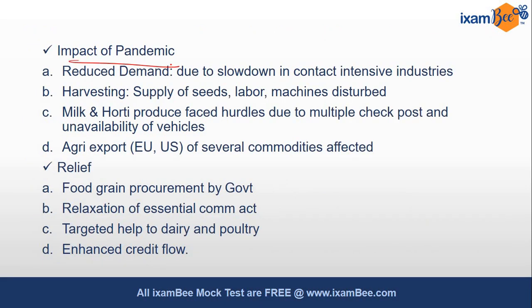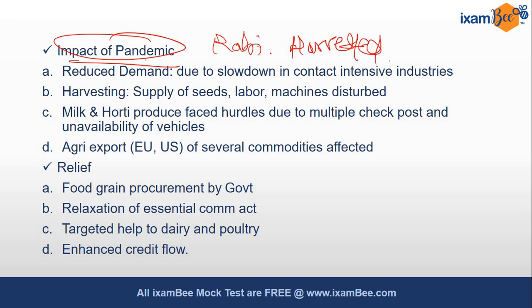Now we will move ahead on the second part of this answer. Second part is impact of pandemic, ठीक है. Impact of pandemic. So last year when lockdown started, it coincided with the Rabi harvesting season, ठीक है. So since it has coincided with Rabi harvesting season, it has impacted the harvesting capability of the farmer, है ना. There was a crunch of machinery, there was crunch of labors, ठीक है. There was crunch of vehicles to connect with the markets.